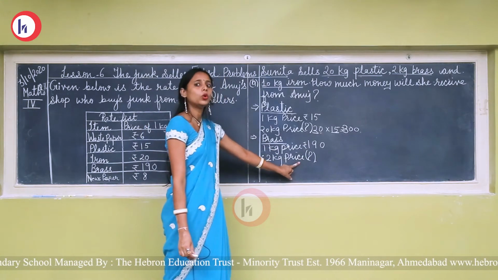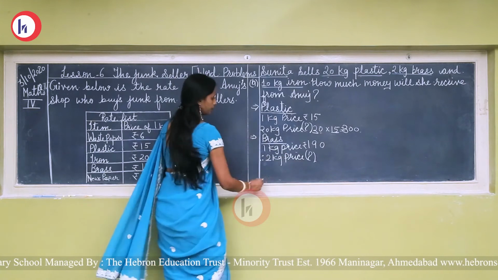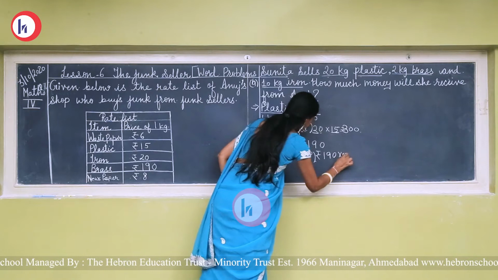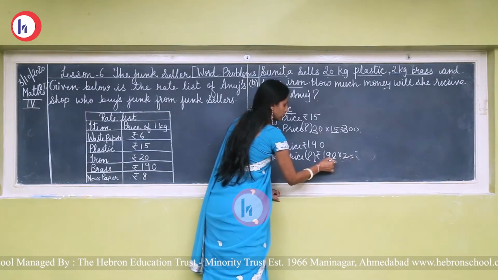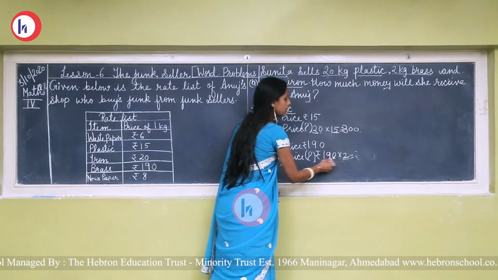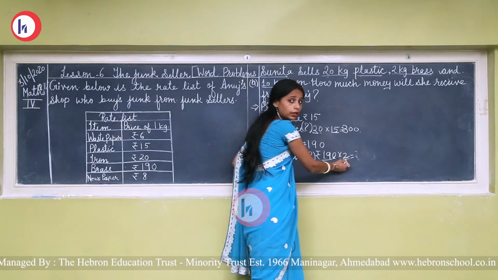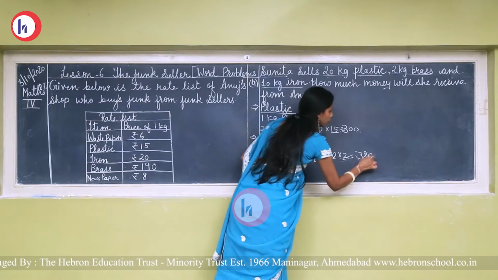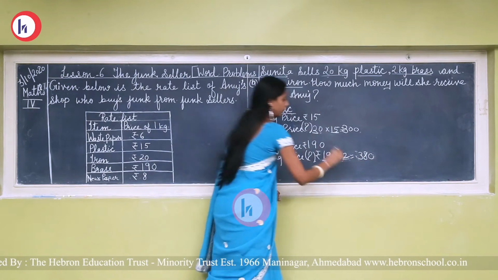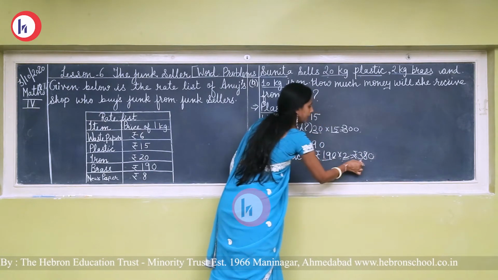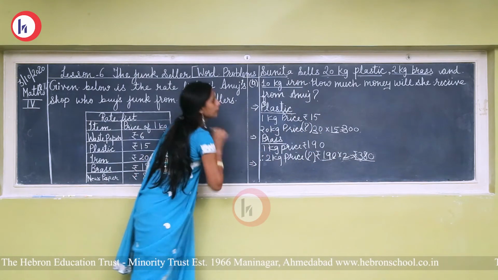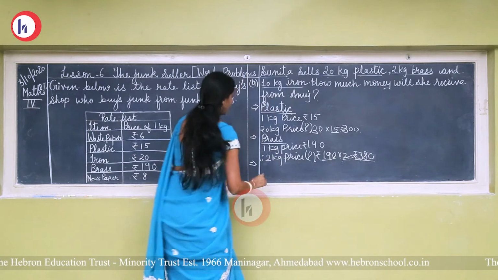So, here we will do multiplication. Rupees 190 multiplied by 2. Okay, so see the only digit, 19 ones are 19, 19 twos are 38. Okay, 38 and this 10 we have to put after the product. So, rupees 380 is the amount of brass. And the last one is iron.